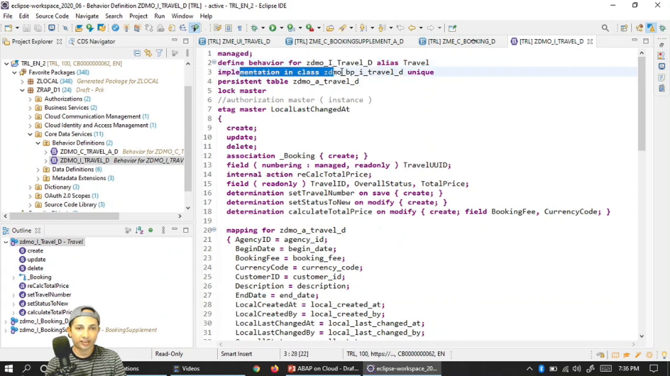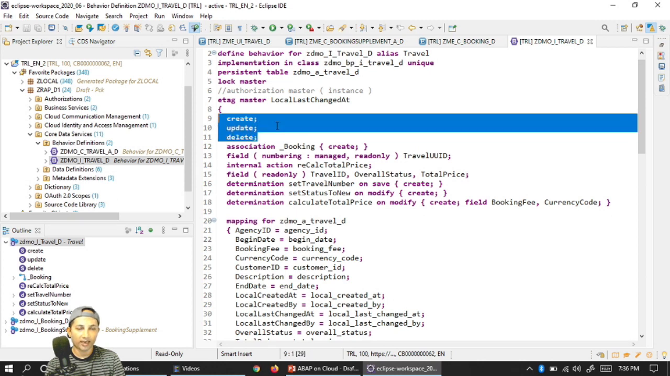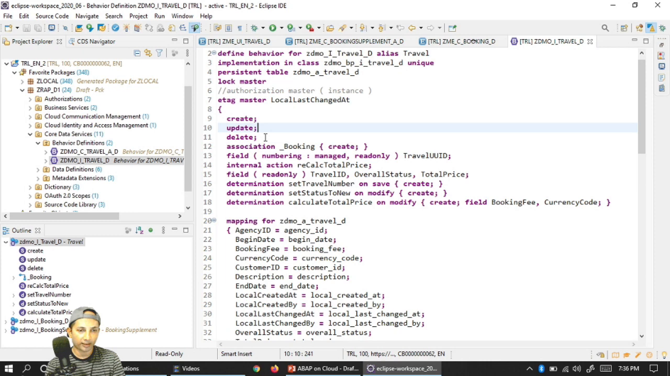I need an implementation this time because it's a behavior pool for my travel, since some custom logic is needed to determine the numbering of the actual travel ID, right? So that's the pool I'll be using. As I told, ETAG, already there, I guess. This ETAG is kind of an enqueue part, and I'll be using this field to enqueue and dequeue. Create, update, and delete, all those managed scenarios will be taken care of by the framework.